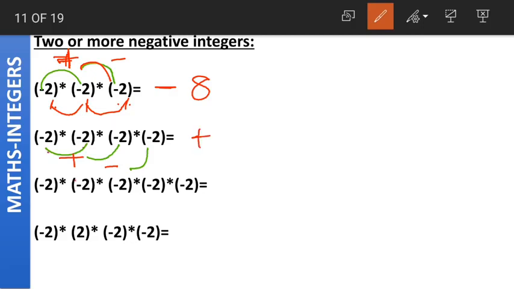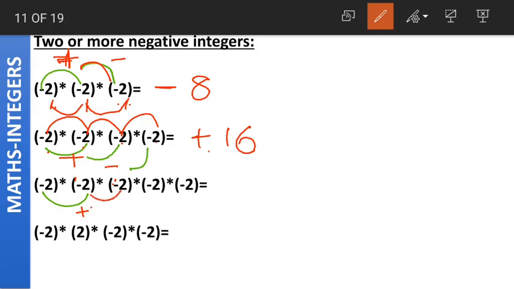Minus into minus gave us plus. Plus into minus is minus. Minus into minus is plus. Now coming to the absolute values, 2 2s are 4, 4 2s are 8, 8 2s are 16. Understood class? First we find out the sign of the result and then we multiply the absolute values of the number. Coming to the third example, minus into minus is plus.